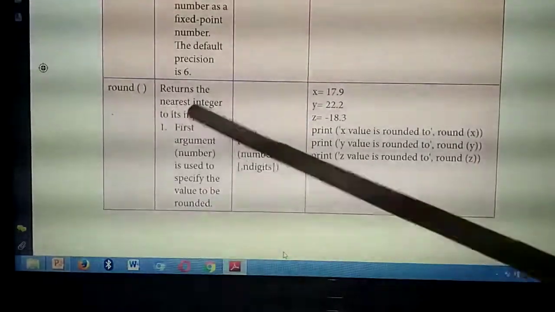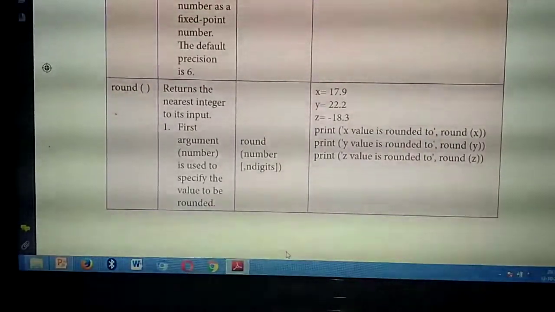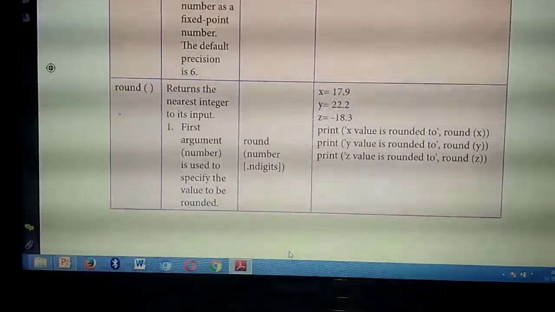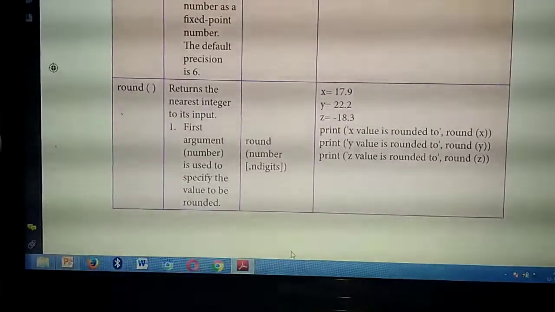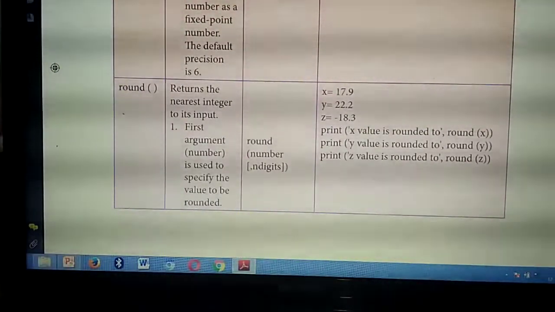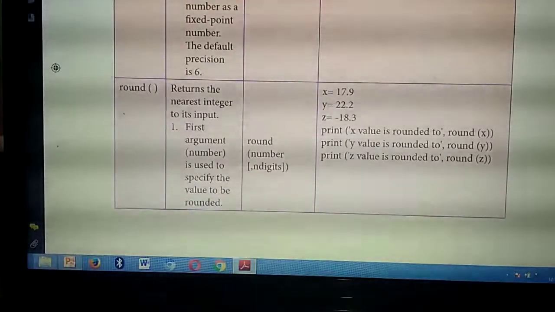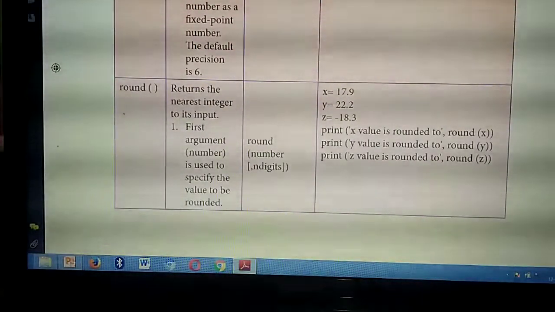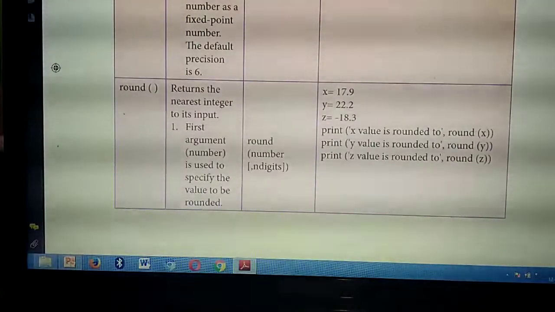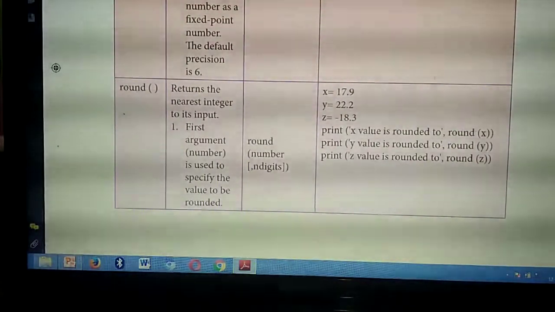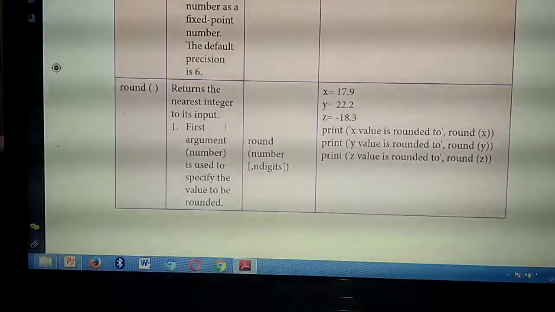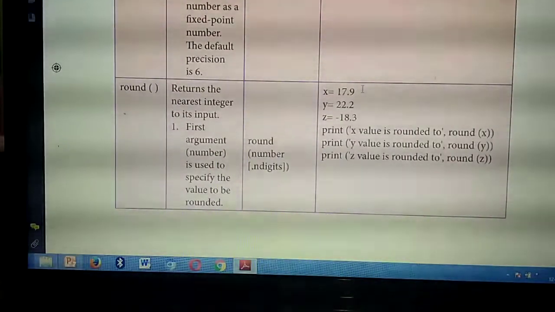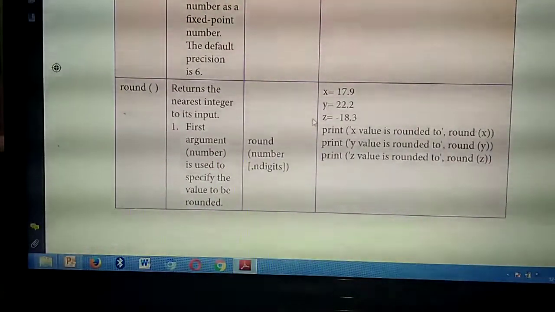Okay. So here, what do you mean by round off function? It will return the nearest integer value as an output. Understand? So here two things will be there. First argument as well as second argument. What do you mean by argument? The inputs you give inside the function we are calling arguments. So first argument as well as second argument. First we are going to study about first argument. First argument means the numbers after the point, similar to the max, you will round to the nearest value. That's the first argument.